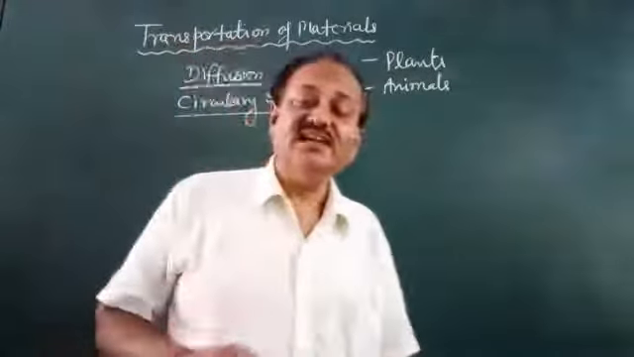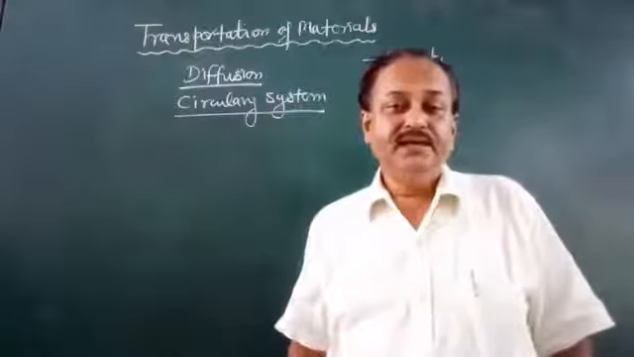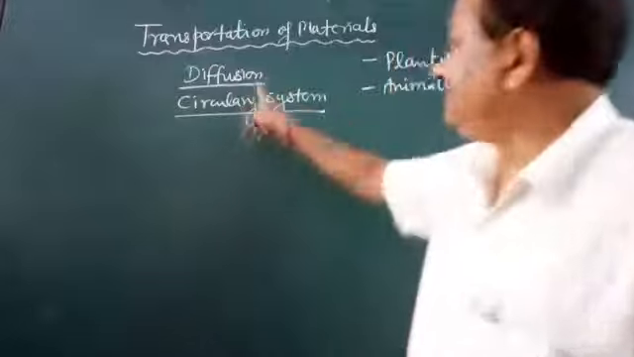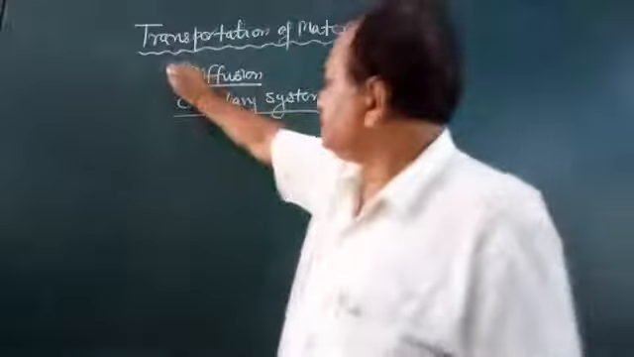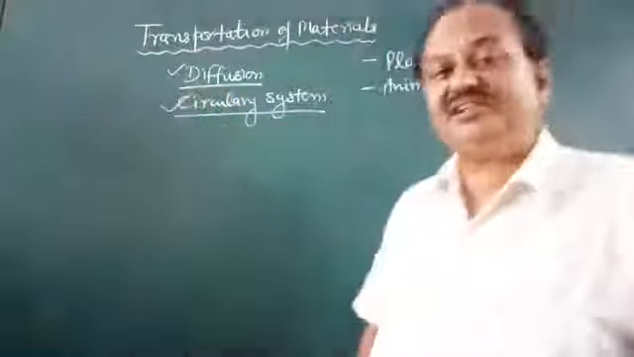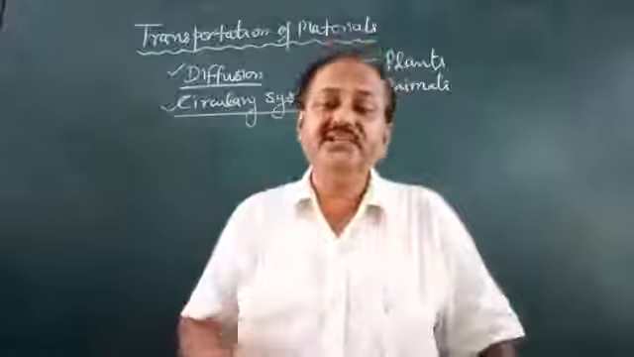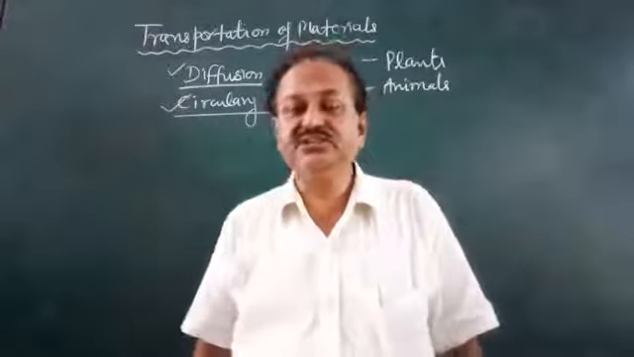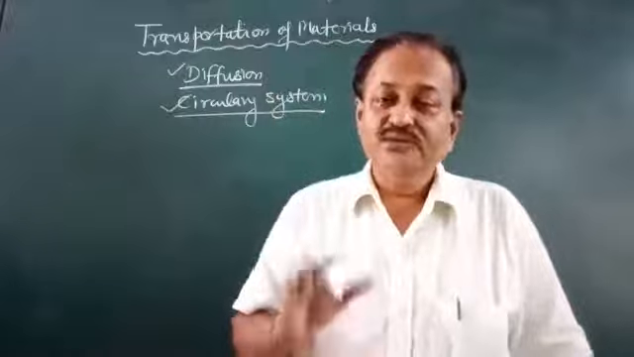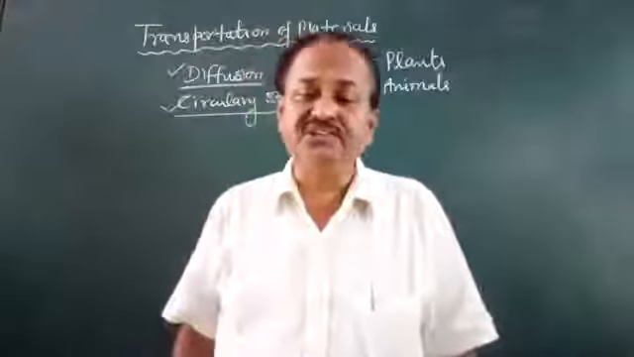Now, these processes take place by two simple points. The first point is diffusion, and the second point is the circulatory system. So diffusion is a physical process in which a substance moves from higher concentration to lower concentration.